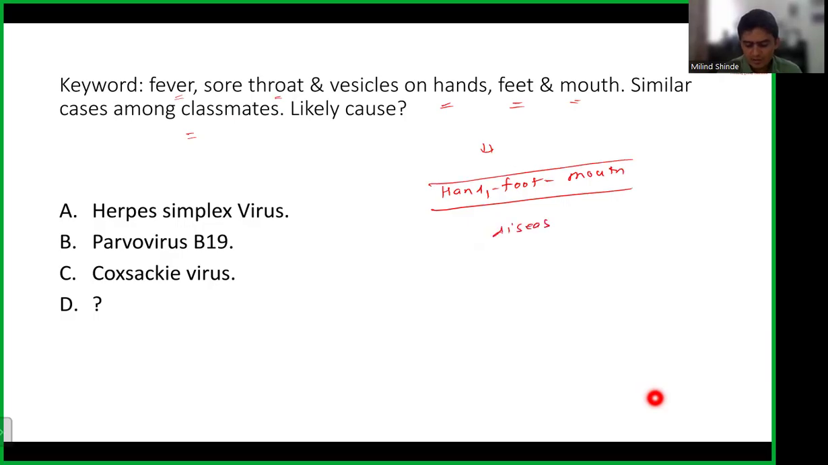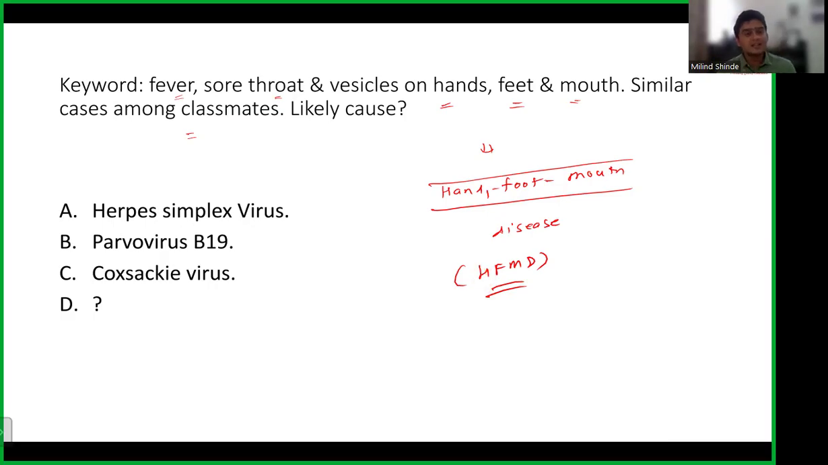And trust me, nowadays we are seeing a lot of cases in children. This is a viral self-limiting disease, not a very severe disease, but we are seeing a lot of cases of this hand, foot, and mouth disease, which is also called HFMD. Okay, so that is hand, foot, and mouth disease. So they just ask you what the causative agents are.